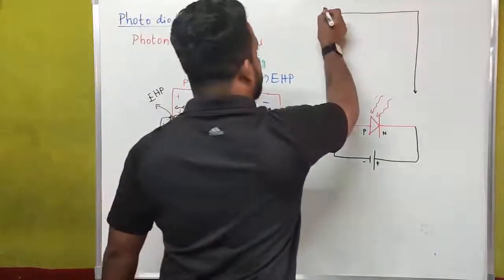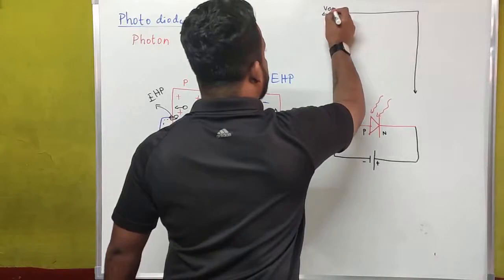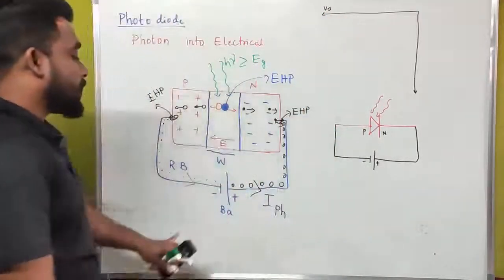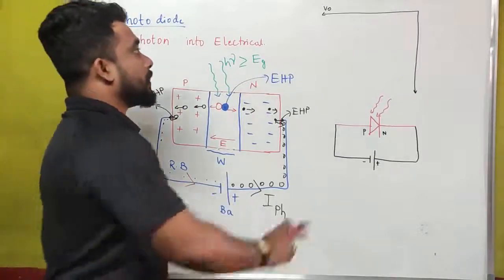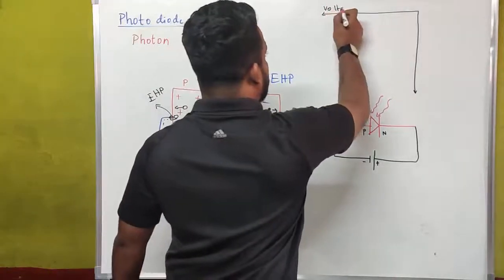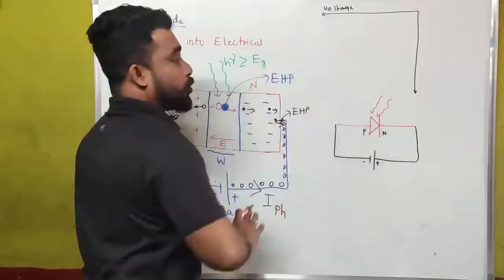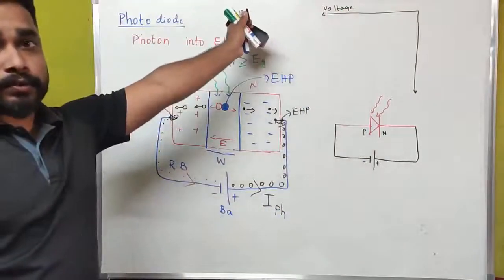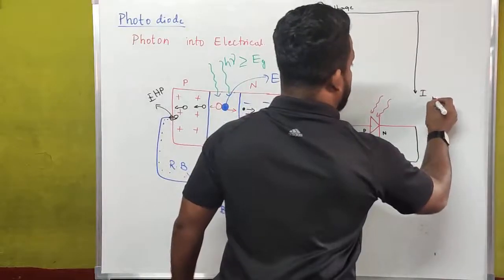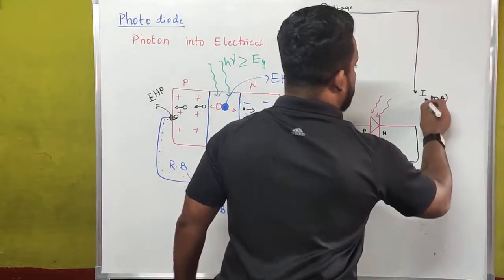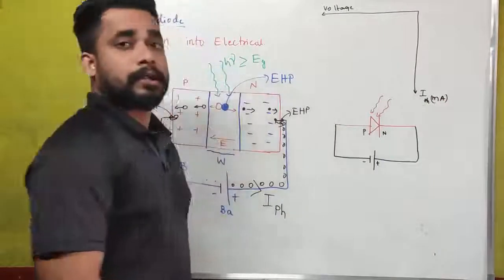This is the applied voltage, that is the reverse applied voltage. Here we are applying voltage in a reverse bias condition, so we consider this a reverse voltage. That is why I have shown it on the negative x-axis. And this is the direction of current, that is nothing but the photo current.